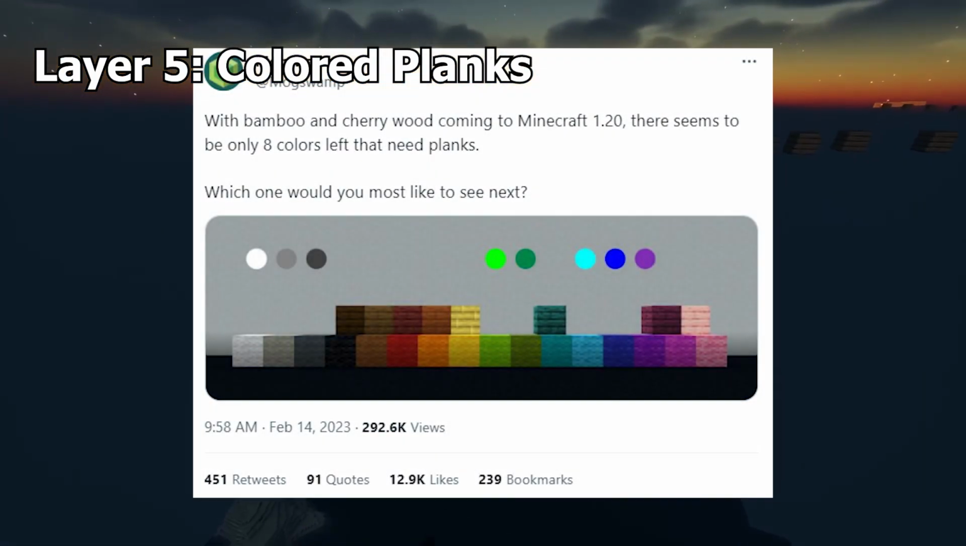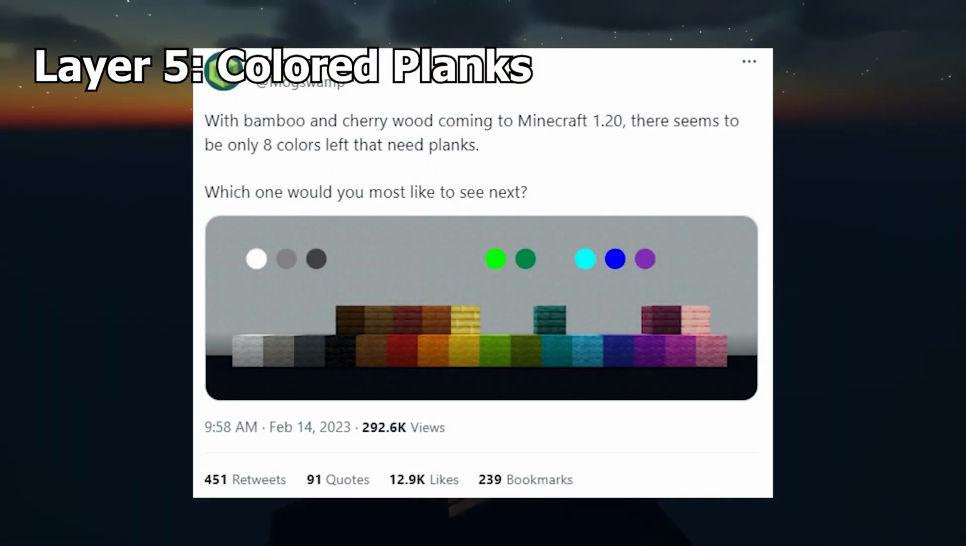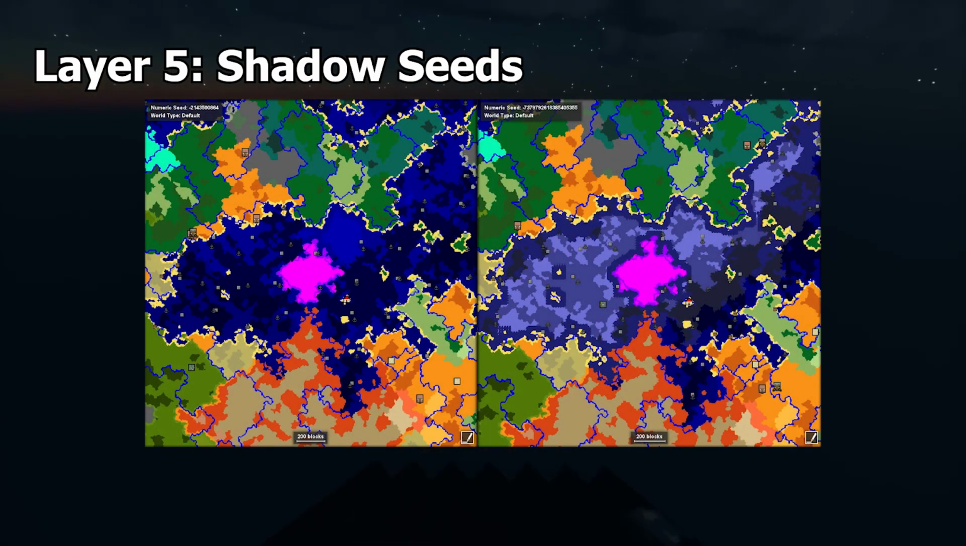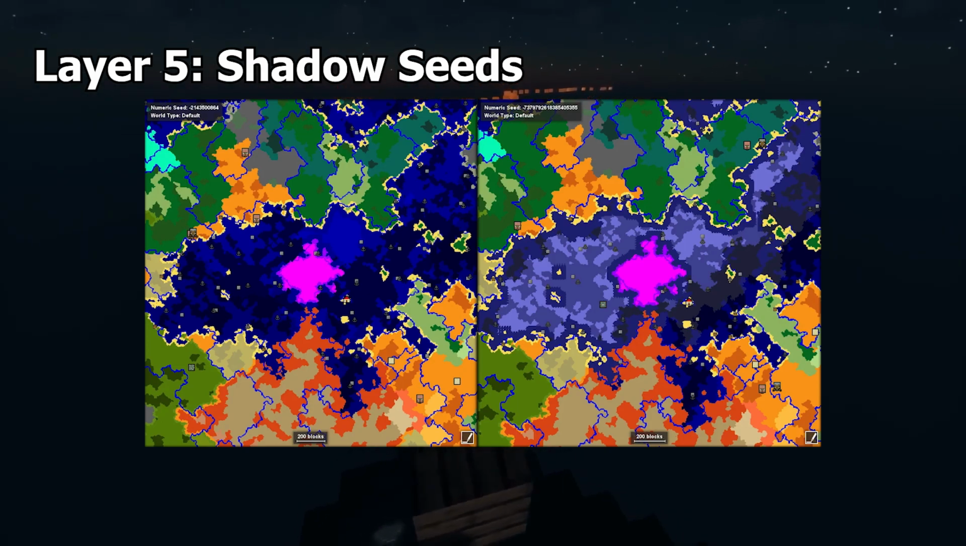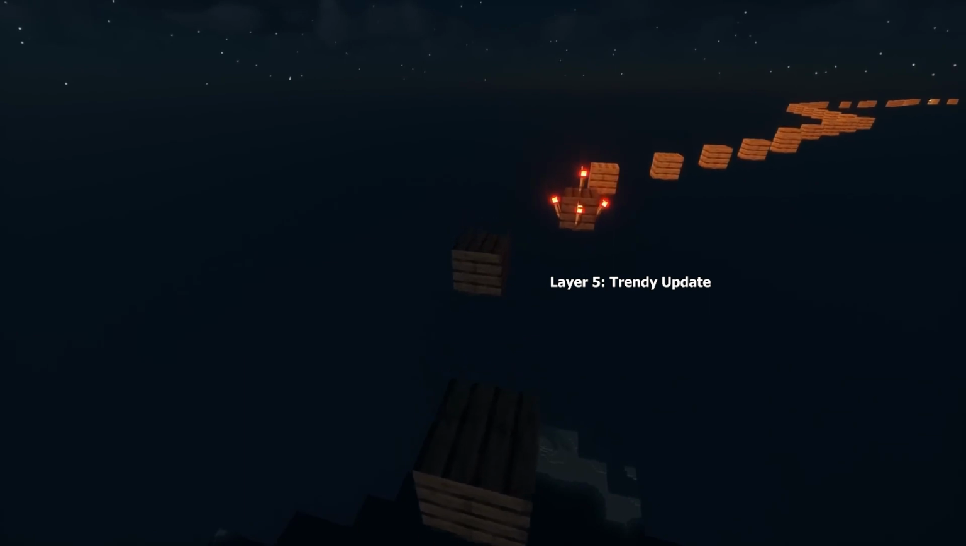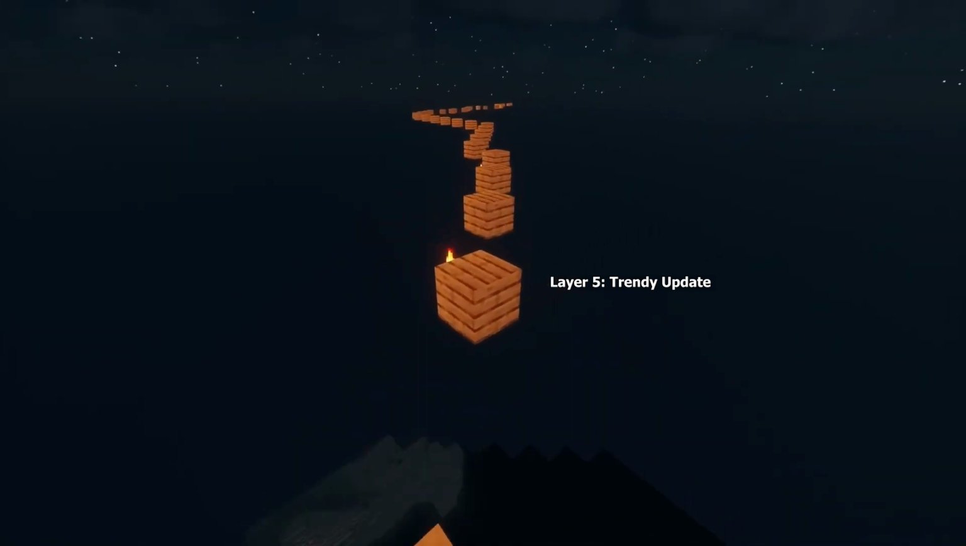Colored Planks were originally an idea Dinnerbone was thinking about implementing, even posting a test concept screenshot on his Twitter. This idea has since been scrapped and replaced with colored terracotta. Shadow seeds. Every Minecraft seed has another seed that is exactly identical biome-wise, and everything else generates separately, such as structures.